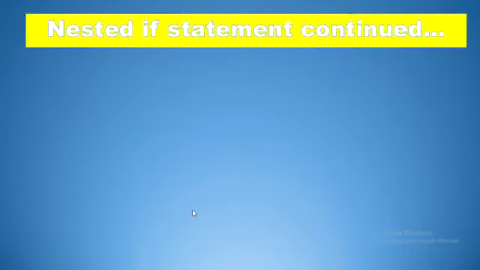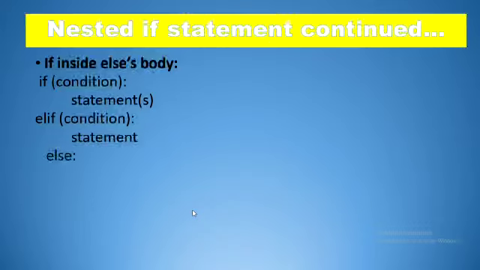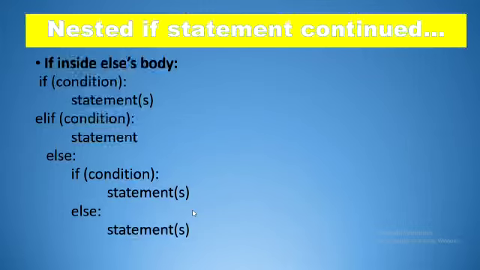Now the third form of nested if is an if written inside the else body. So if the condition is true, we have some set of statements, elif. If the condition of elif is true, then we have some set of statements. If we don't have any of the conditions true in if or in elif, then we have the else, and we have another if inside the else block. So that's how it is the third form.